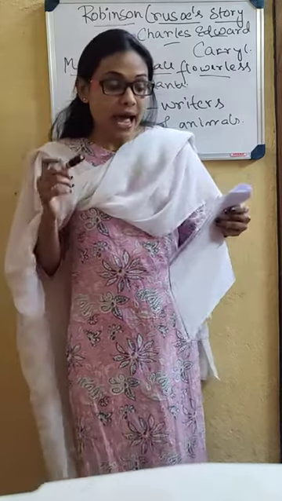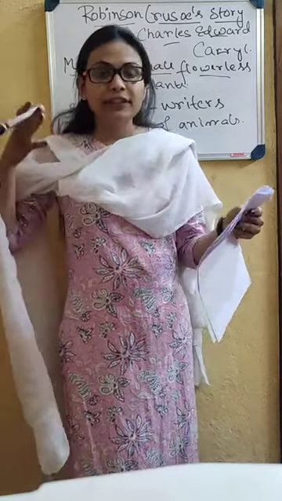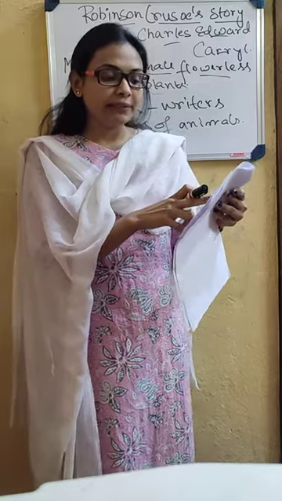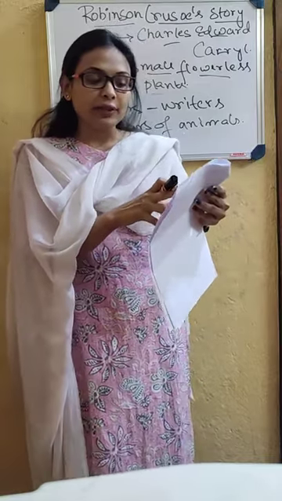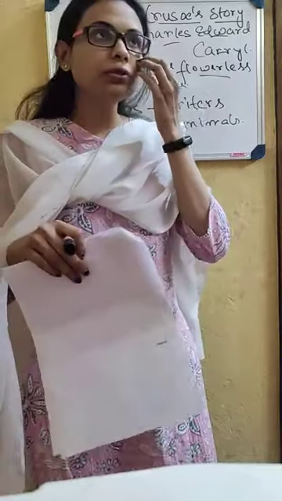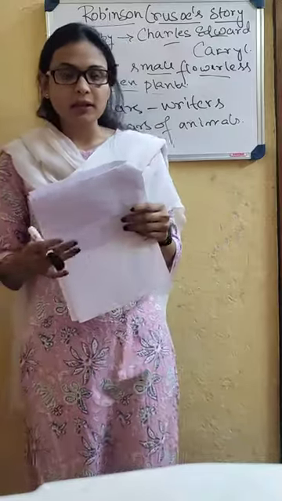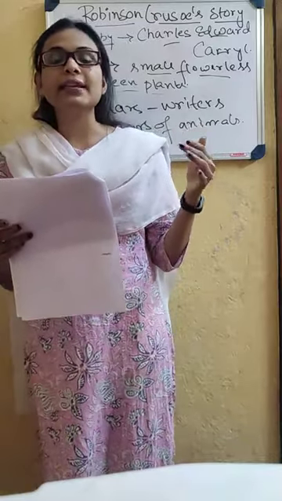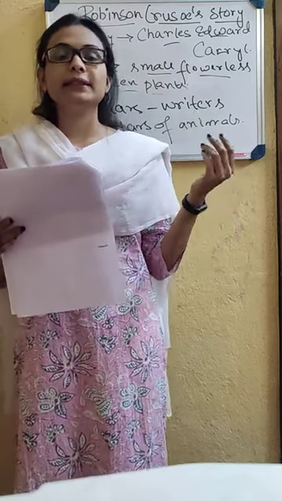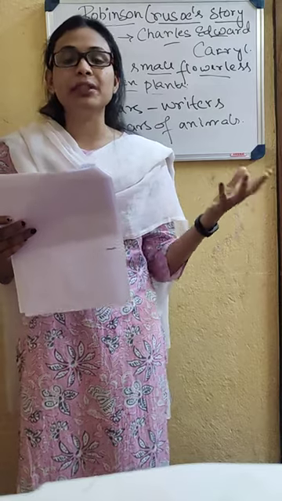We have to imagine. And in turning out their toes, if we delve into the deeper thing, then we will know that it has an inner meaning. And inner meaning means, in turning out their toes, it means to go out of home. So if we take the inner meaning, then Robinson Crusoe, since he went against his family's wishes, he went against his parents and he went to the sea to be a sailor.